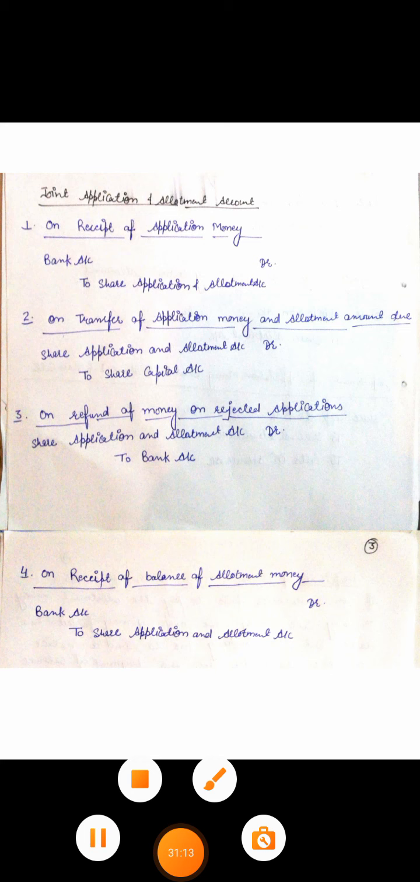On refund of money on rejected applications. If in the problem you have been assigned with a problem of oversubscription, then there may be a case where there is no allotment to the applicants. In that case, definitely the company has to refund the money. Clear? So for refunding the money, the entry is share application and allotment account debit to bank account.